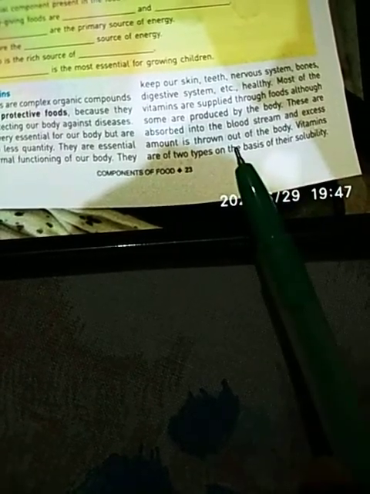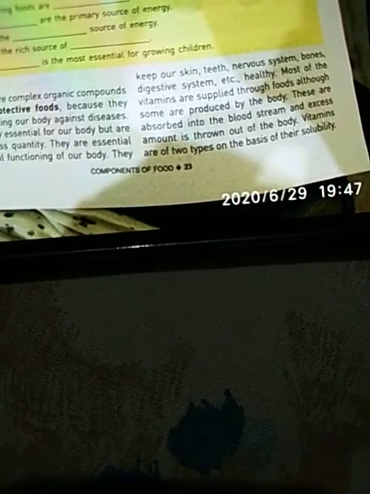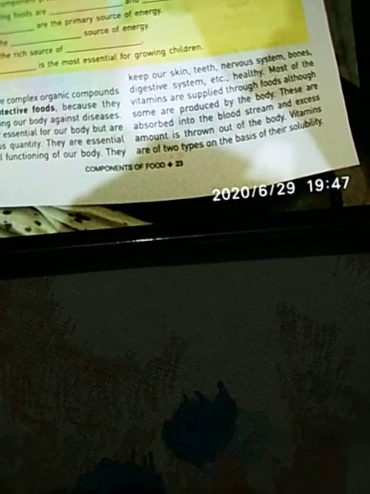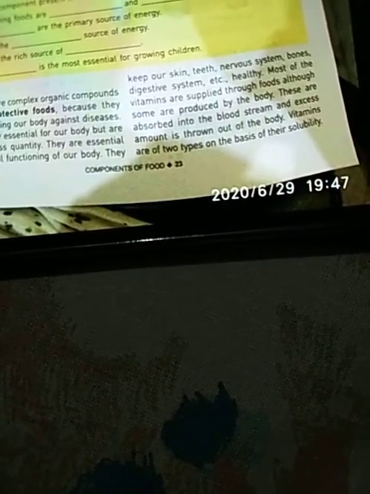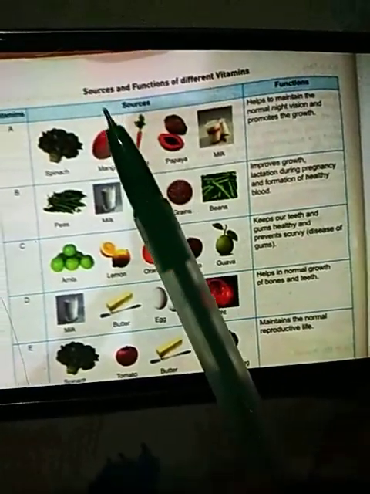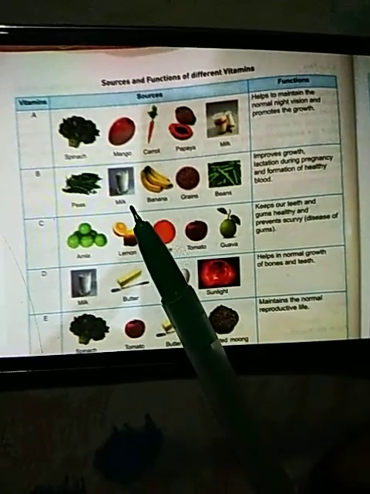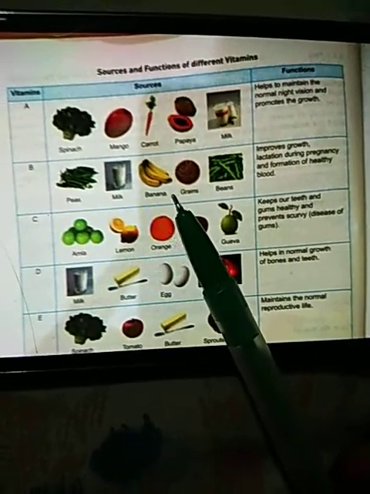Vitamins are of two types on the basis of their solubility. Solubility means in which they dissolve, in which they mix well. So vitamins are either water soluble vitamins or fat soluble vitamins. These are the two categories of vitamins. See, in the picture given, some of the sources of food, various vitamins and their functions in our body.